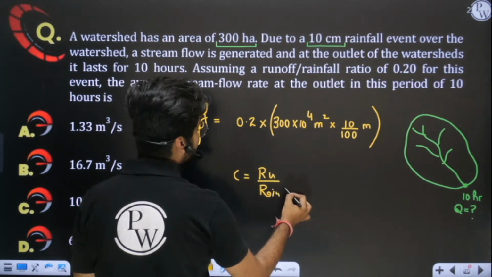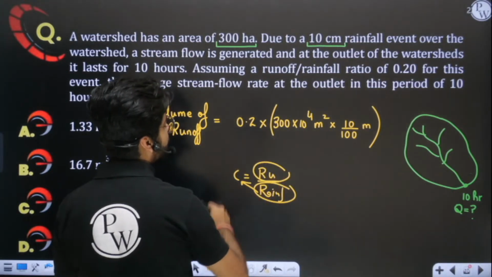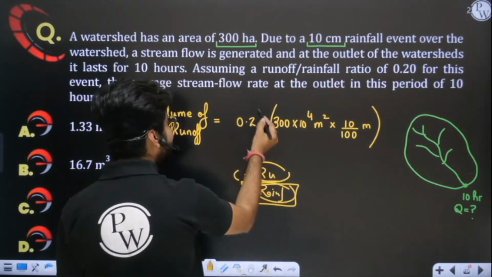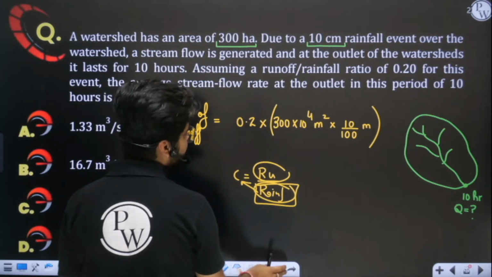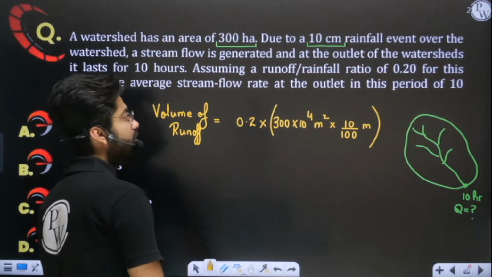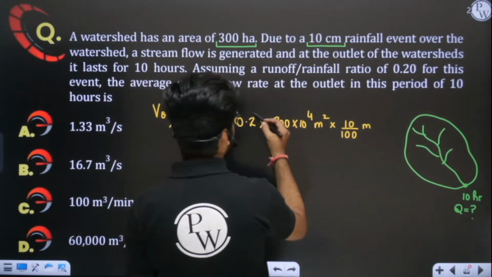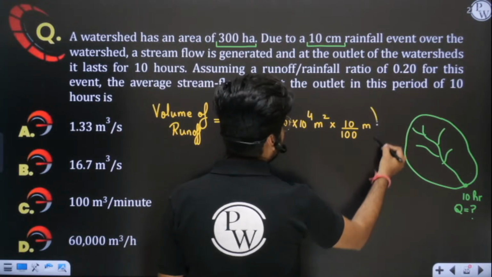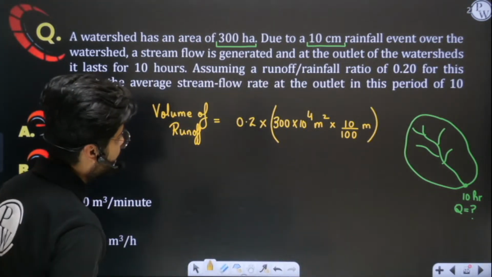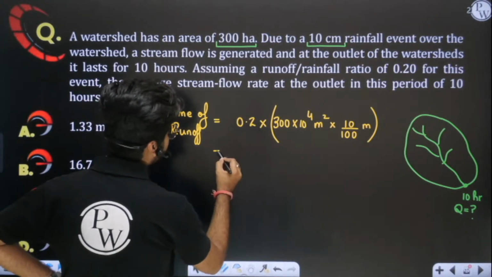I have already told you. So rainfall you have evaluated, multiplied by 0.2, you will get runoff. Out of total rainfall, only 20% is getting converted into runoff.